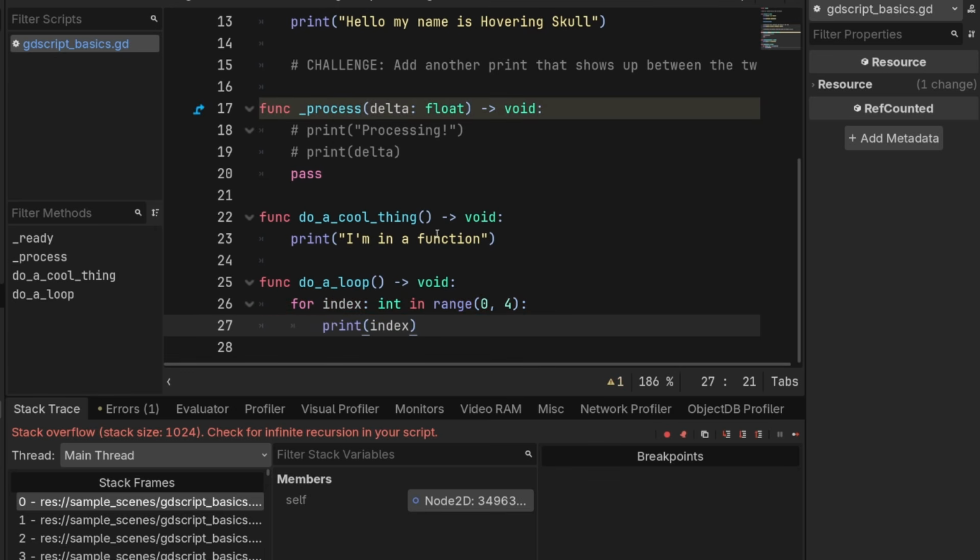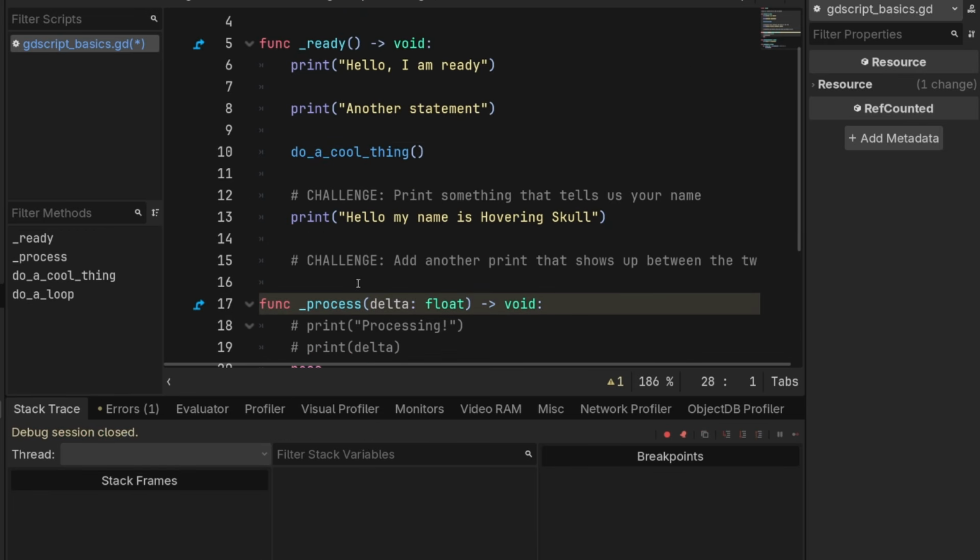Okay, a couple new things to think about here. One is that we have this weird syntax here, which I'm going to try to break down for you. First of all, range 0 4 just makes a list of numbers from 0 to 4 non-inclusive. So we'll make a list of numbers that are 0, 1, 2, and 3. Now for and in here takes each of these and turns them into this index variable. We'll talk more about variables later. And then it prints that value.